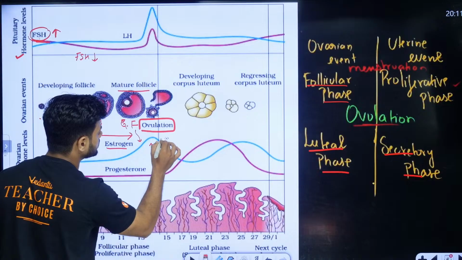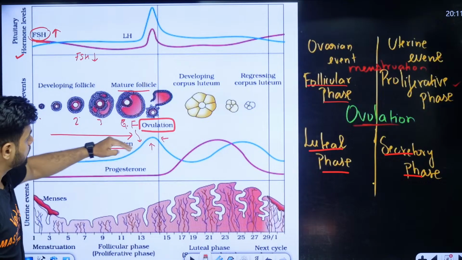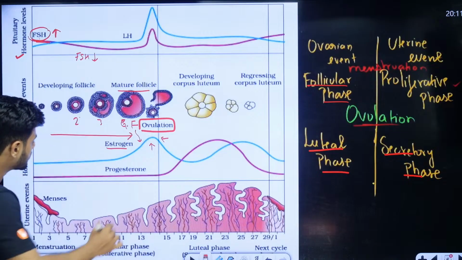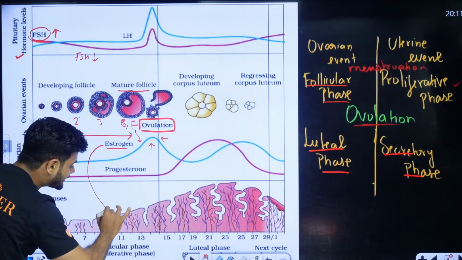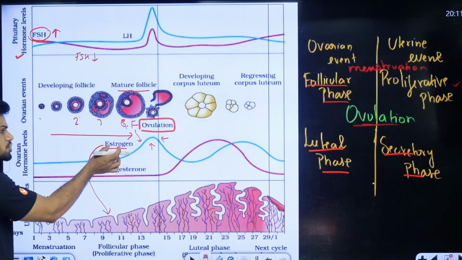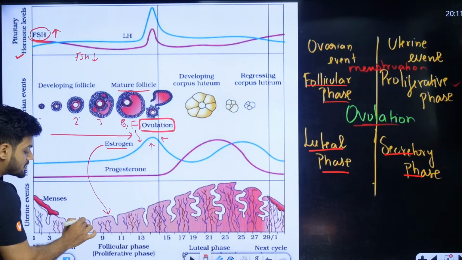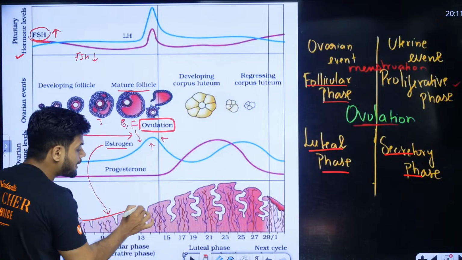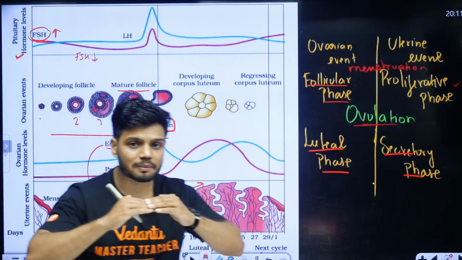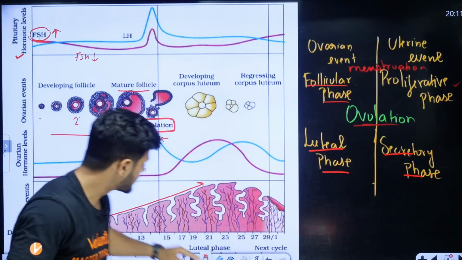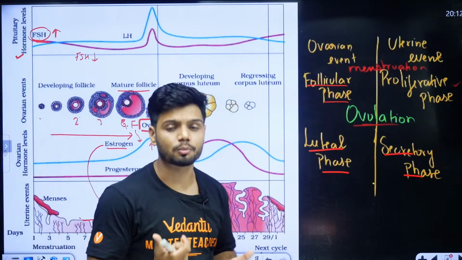Because of this peak in estrogen, this estrogen will act on the endometrium layer, and because of that there is development of the endometrium layer. The endometrium layer is piling up right now. It is increasing, can you see? That is called piling up of the endometrium.